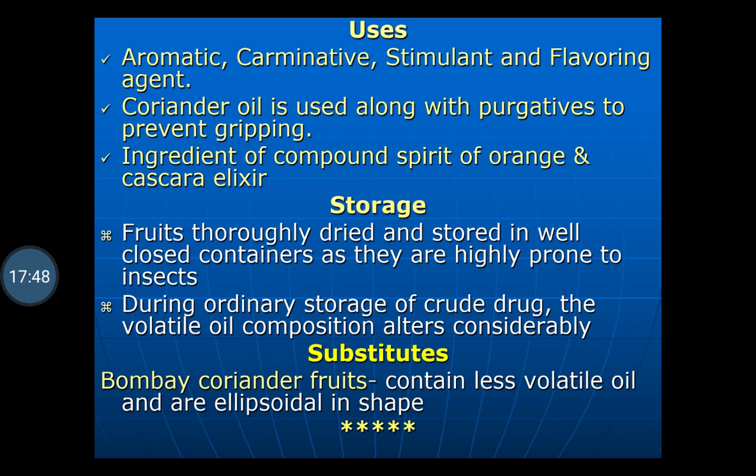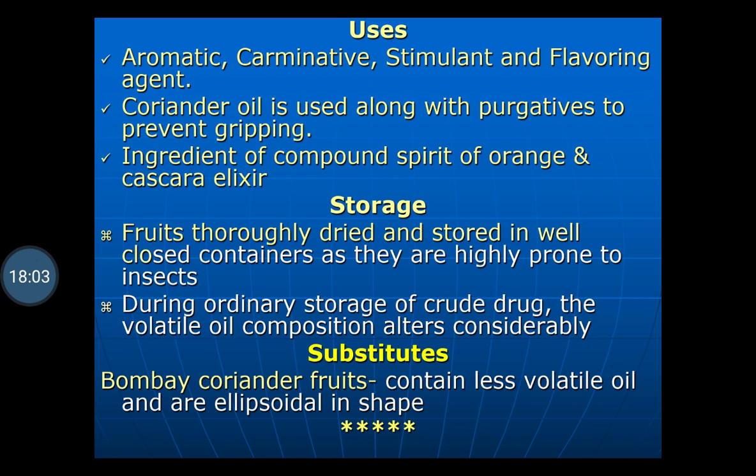Substitution: Bombay coriander fruits are used for the substitution, they contain less volatile oil and are ellipsoidal in shape. The amount of the volatile oil is less. So this is all about the coriander.